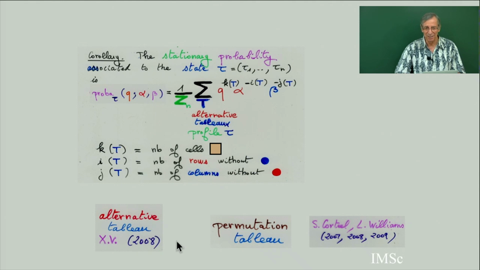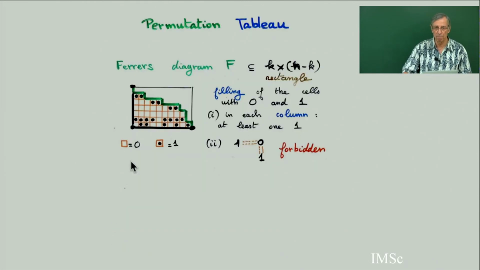So this is why in 2008, I introduced the alternative tableaux, because for me it was working with a try of a cellular ansatz, generalization, rewriting. So naturally the alternative tableaux come, and it's totally symmetric in row and column. And so the extension to gamma and delta, you can do with permutation tableaux, but it's much easier to do it with permutation tableaux. So it's an extension of this.